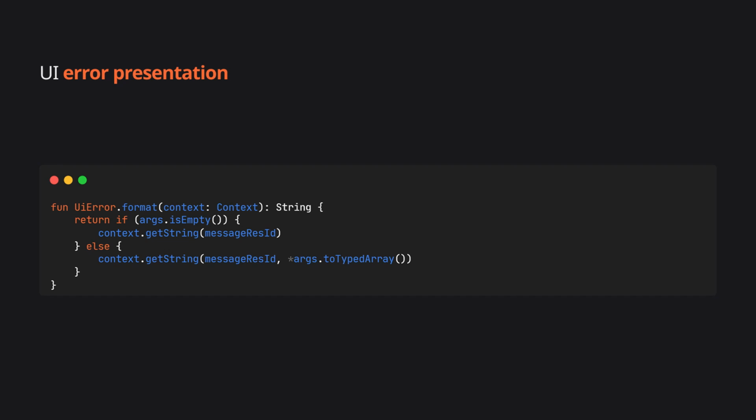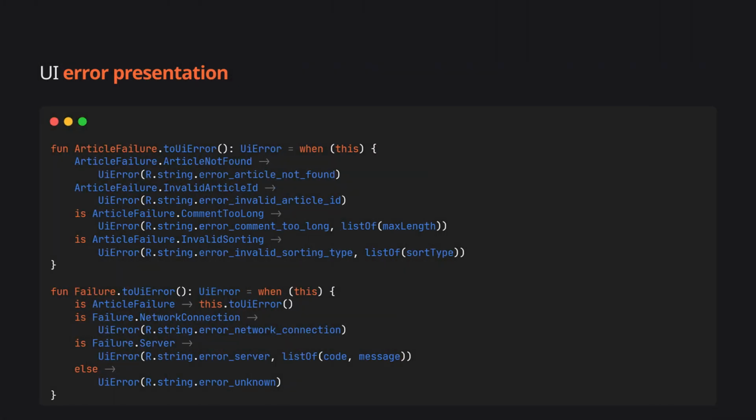Then we add a format extension function to UiError. This is idiomatic Kotlin. Keep your data classes pure, add behavior through extensions. The function takes a context and uses it to get the localized string. If we have arguments, we pass them to format the string. If not, we just get the plain string.